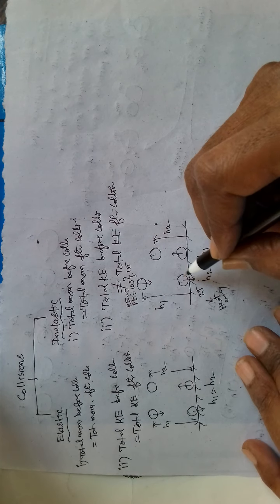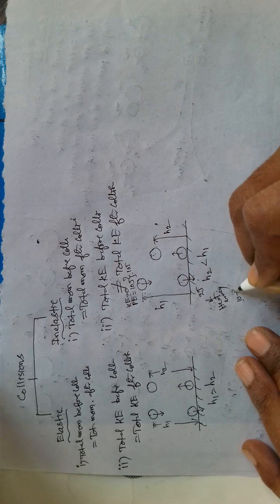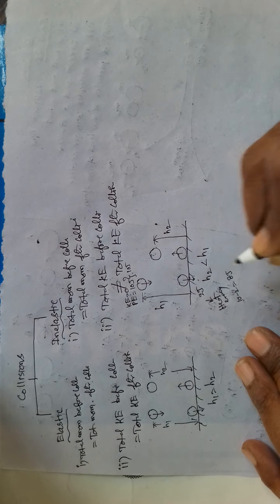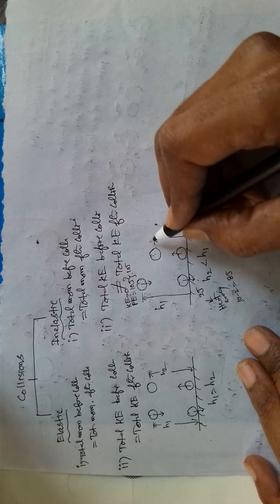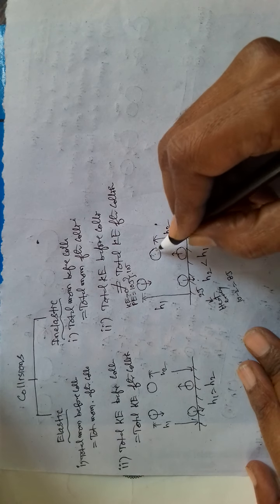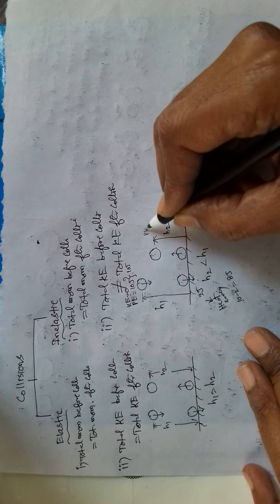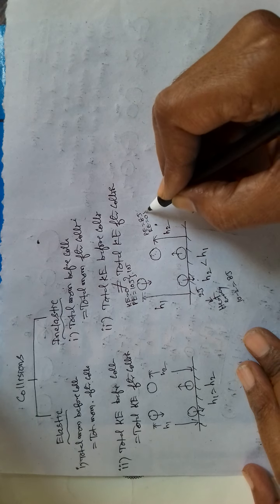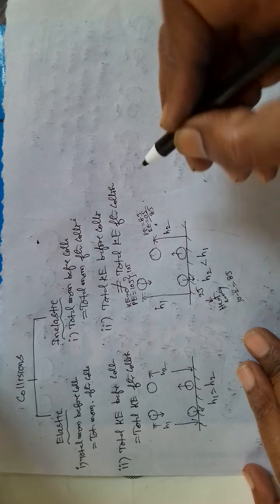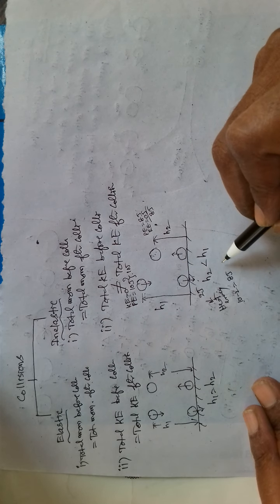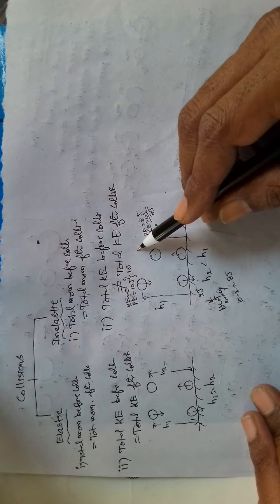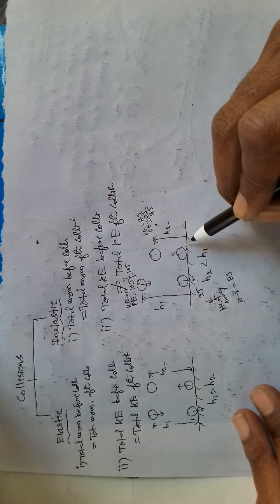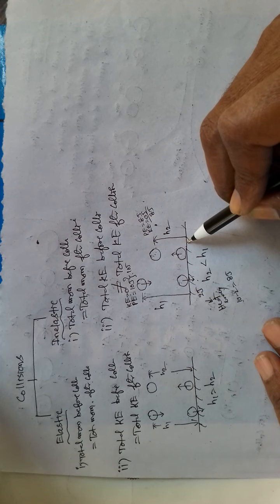So now it is left with 10 minus 2, only 8 joules. Therefore it reaches a height where P is 8 joules, K is 0 joules, total 8 joules. In this way, since it is losing some of its energy in the form of heat, it can't reach its original height. That's why such type of collision is called inelastic collision.